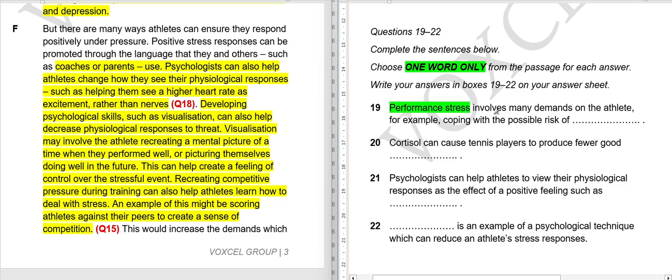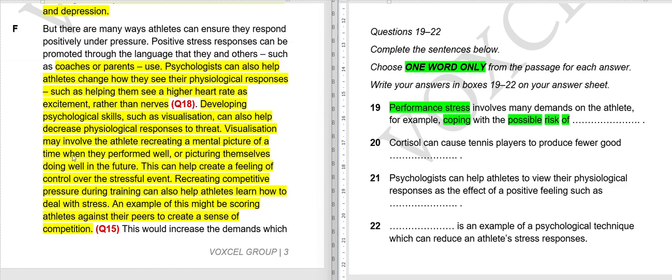Performance stress involves many demands on the athlete. So it demands a lot of things from athletes. So one of the demands is coping with possible risk of something. So there is possible risk of failure, or possible risk of underachieving, something like that.